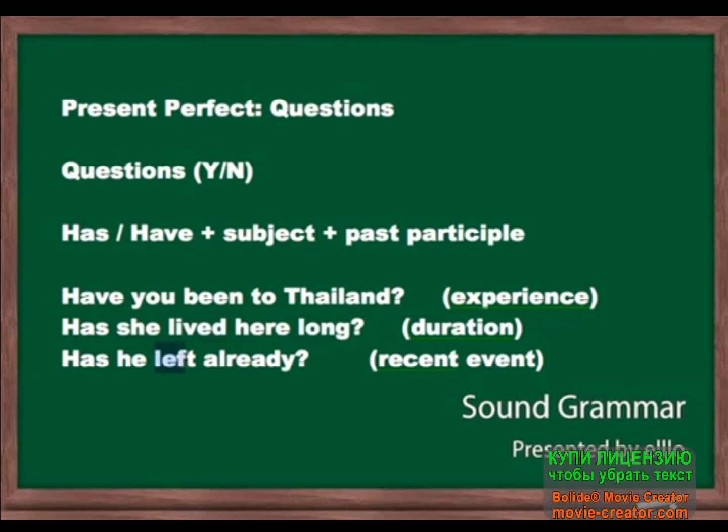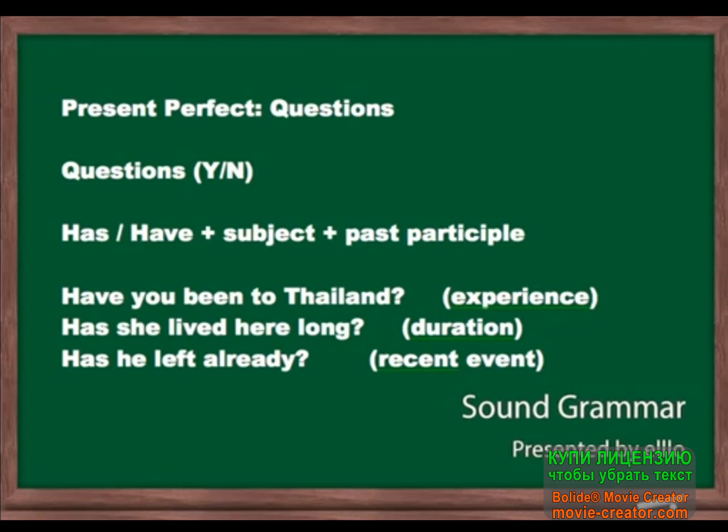Or you might have an irregular like leave, left. That's the past participle. Go, went, gone. Gone is the past participle, etc. So here, has or have, plus subject, plus past participle. So it would be, have you been to Thailand? Or has she lived here long? Or has he left already? So that would be for yes/no questions.